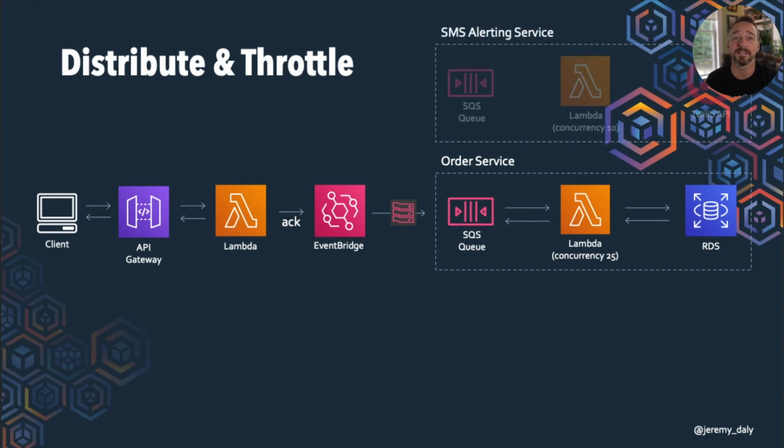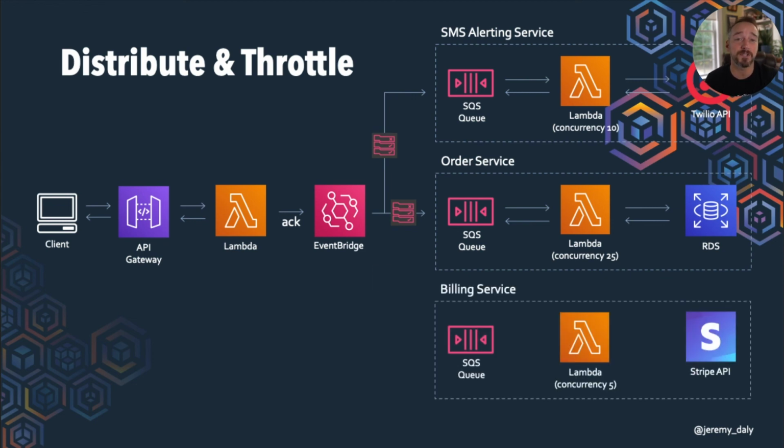Let's say that we wanted to send some sort of an alert. We use Twilio in this case, right? We put another rule in there, and that allows us to only pick up certain types of events and send those to our alerting service. And then maybe we have a billing service that we're going to do the Stripe thing. We get an event that comes in, again, connects to that SQS queue, disconnects. Now we can throttle that and handle things like maybe quotas or anything like that we might need to deal with.